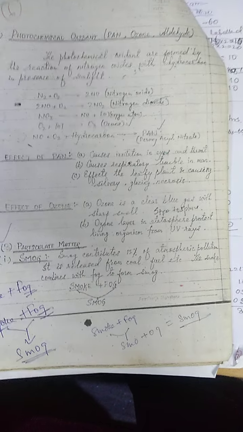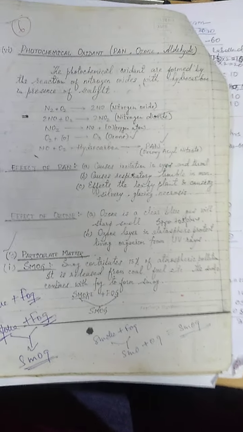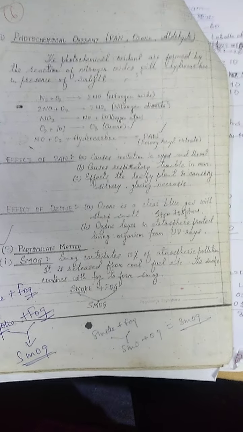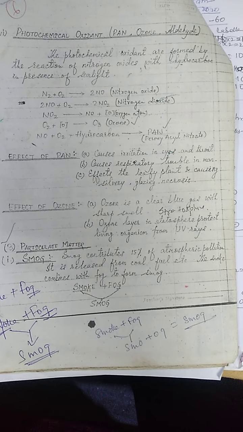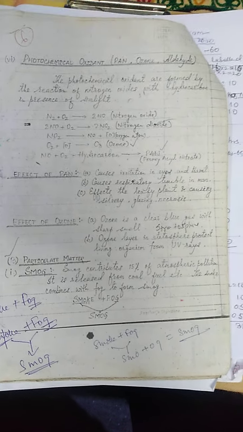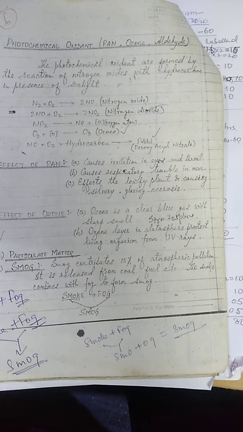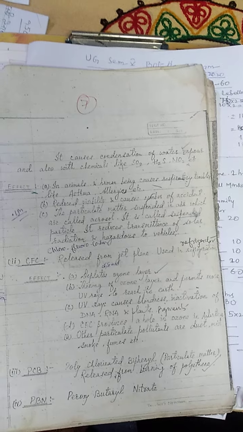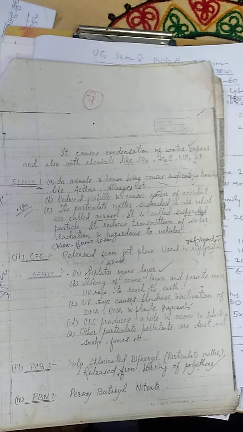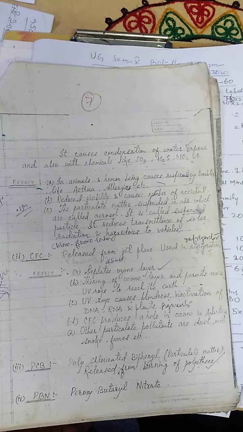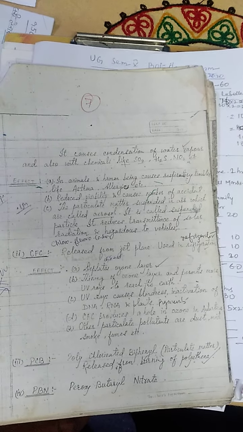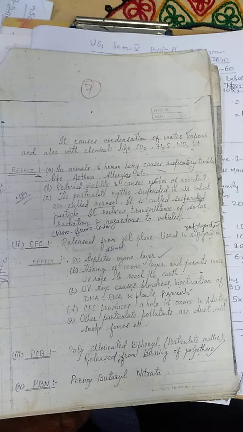Particulate matter, that is smoke combined with fog, contributes 15% of atmospheric pollution. It is released from coal, fuel, etc. They combine with fog to form smog. It causes condensation of water vapor, and also with chemicals like SO2.